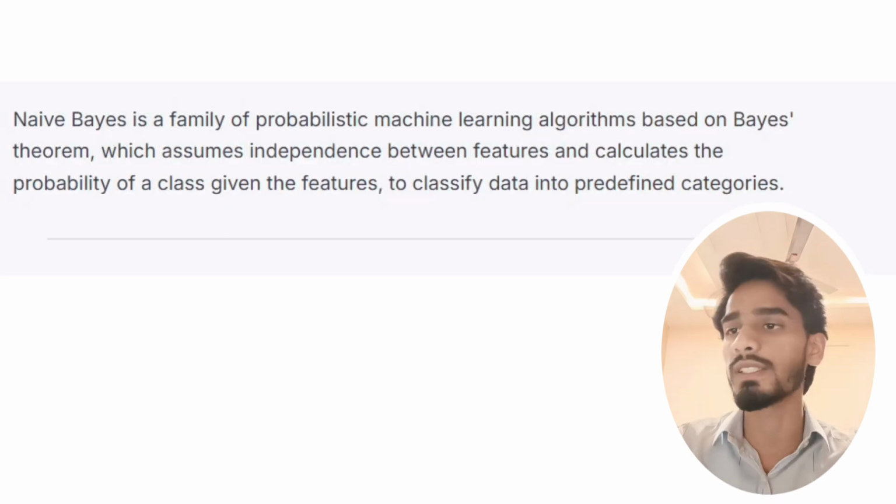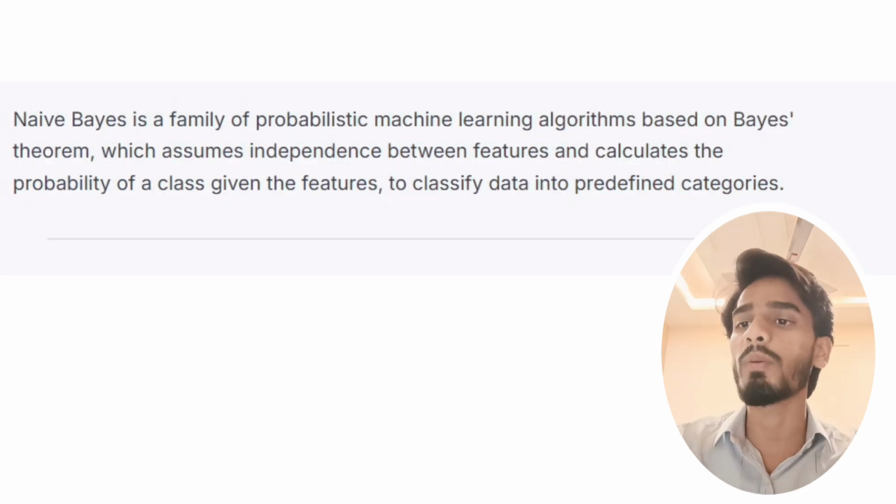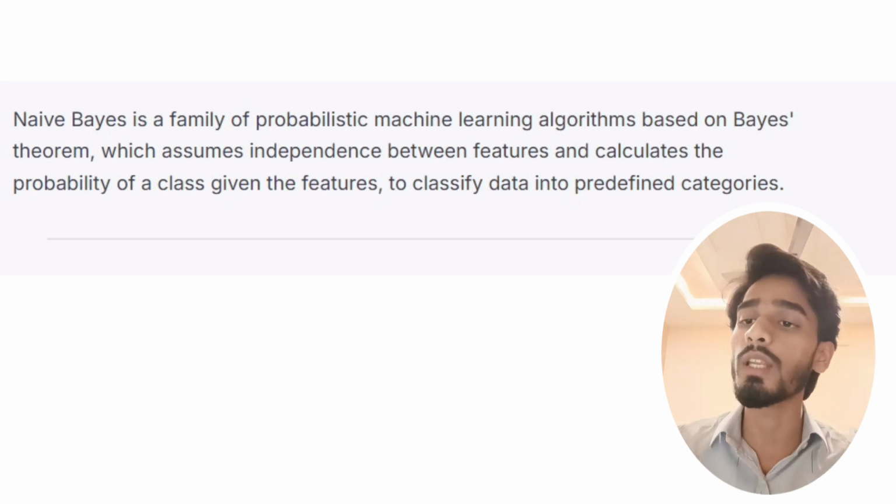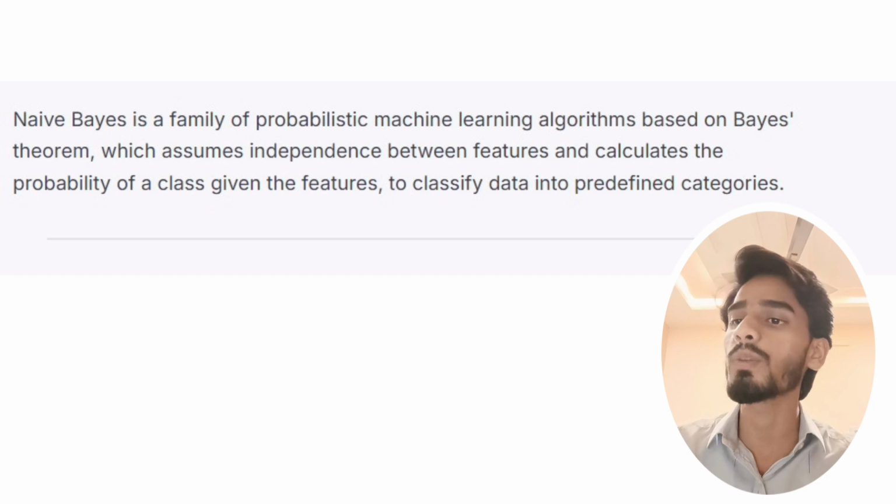What is Naive Bayes? Naive Bayes is a family of probabilistic machine learning algorithms based on Bayes' theorem, which assumes independence between features and calculates the probability of a class given the features, to classify data into predefined categories.